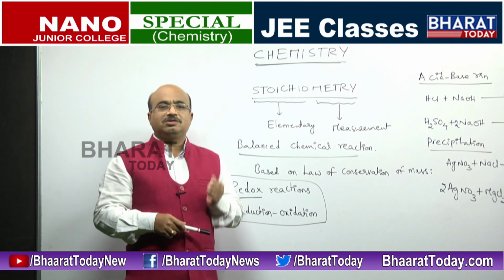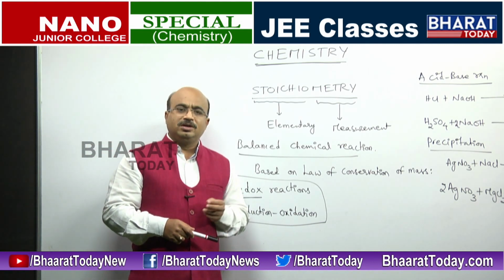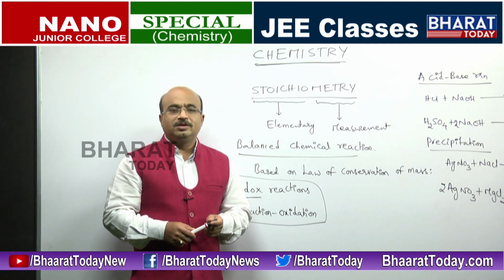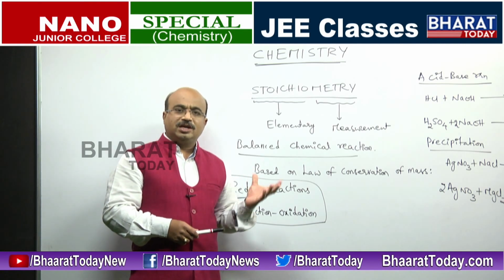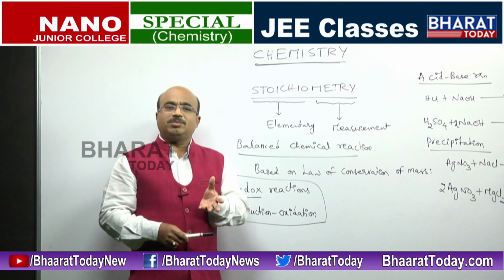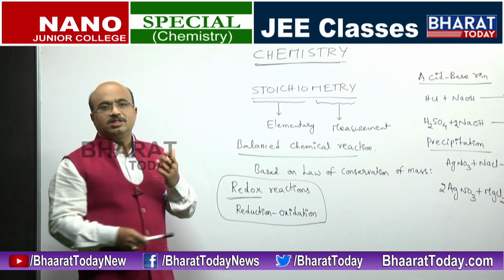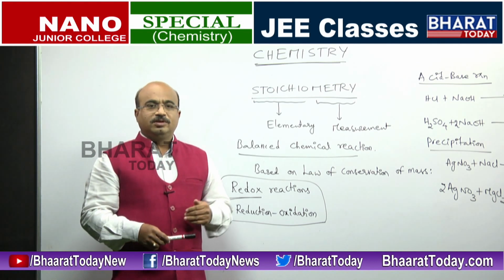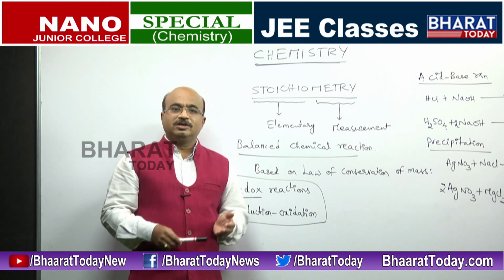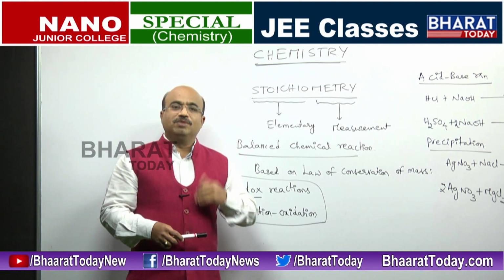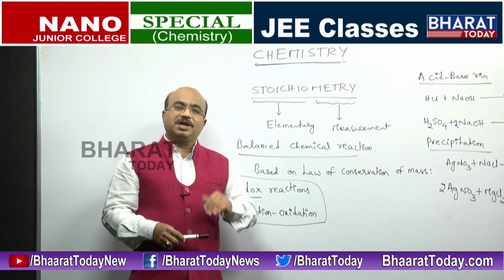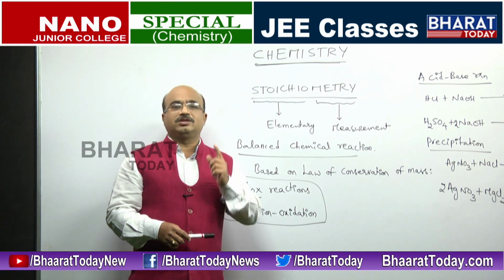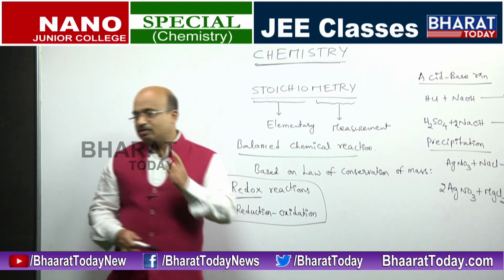So a normal acid base, normal precipitation, double displacement, those reactions can be done by simple hit and trial type methods. When we come to redox reactions, we require some systematic procedure. So let us start with the redox reaction balancing part first of all. But before going ahead with the balancing methods, first let us see how to define a reduction, how to define an oxidation, or which reactions are called reduction reactions and oxidation reactions. Clear? So let us start with that.